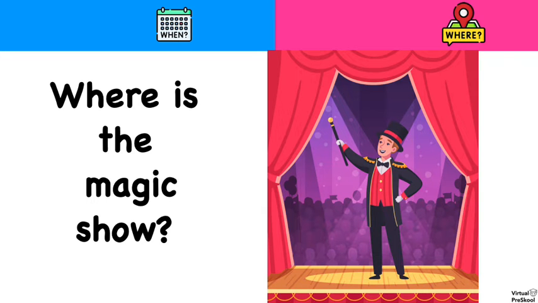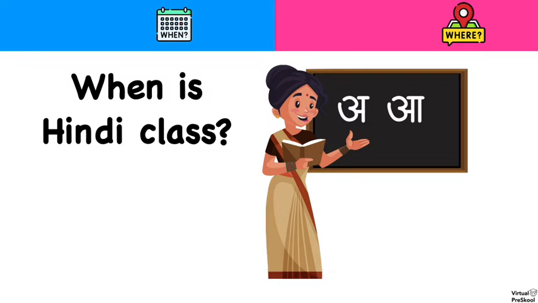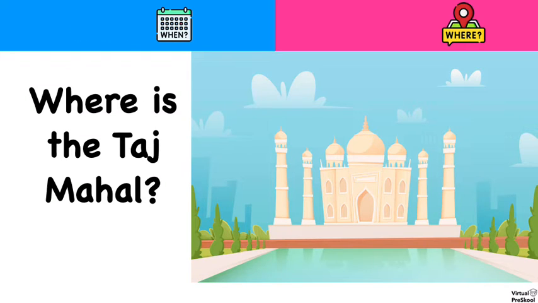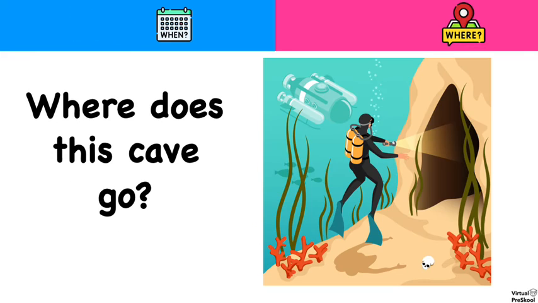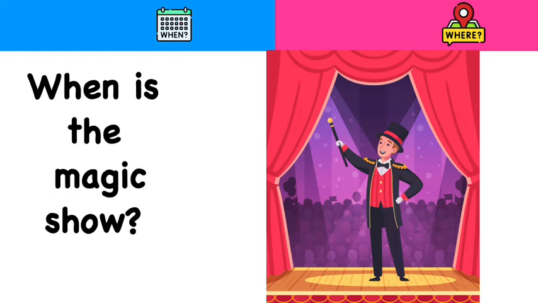Now that we've learned all the vocabulary, let's test our memories. No words. Let's see if we can do them. Where is the magic show? What would the word be for where? Kahaa. When is Hindi class? Kab. Where is the Taj Mahal? Kahaa. When is the birthday party? Kab. Where does this cave go? Kahaa. When is the magic show? Kab.